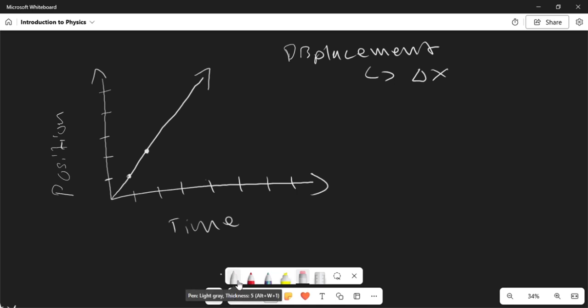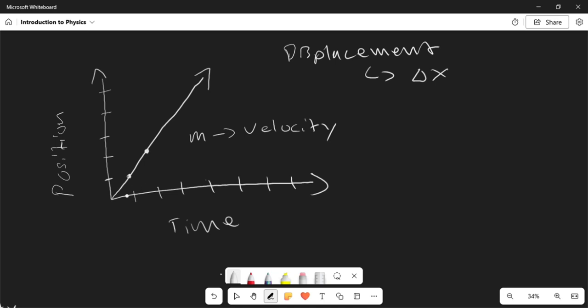Displacement is the change in x. So this position versus time graph here, the slope of this graph, of this linear function, of this line, is going to actually give us the velocity. This position versus time graph gives us the velocity of the object.